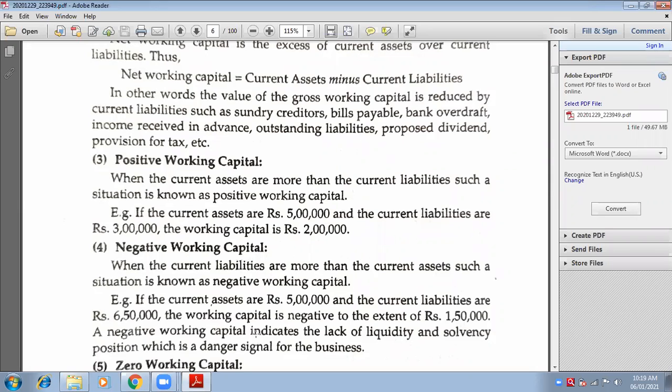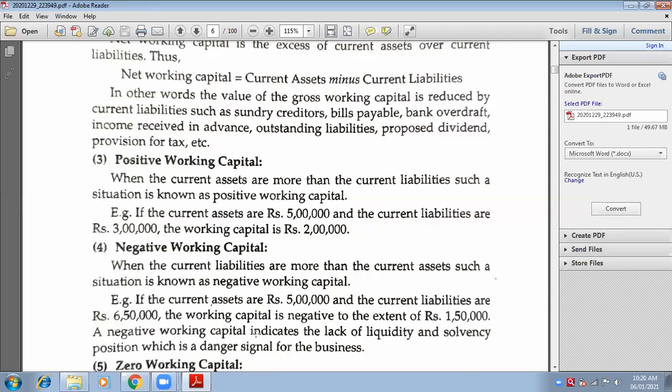And vice versa will be negative working capital. What is negative working capital? When our current liabilities are more than our current assets. Very good. Take an example. If current assets are 5 lakhs and current liabilities are 6 lakhs 50,000, working capital will be negative.